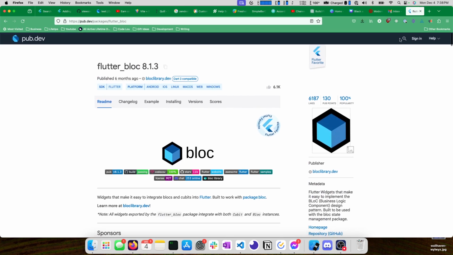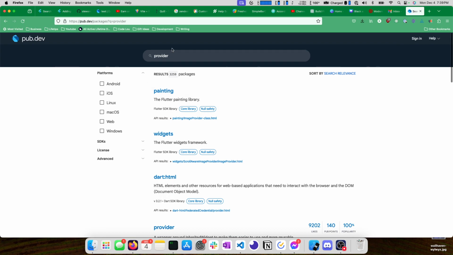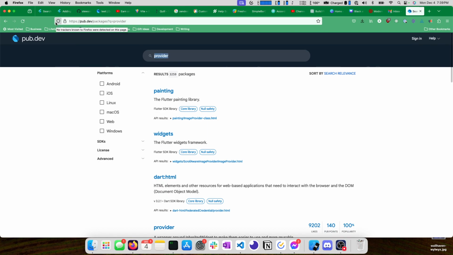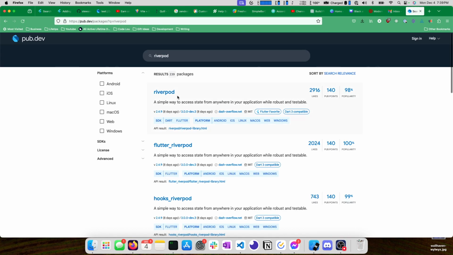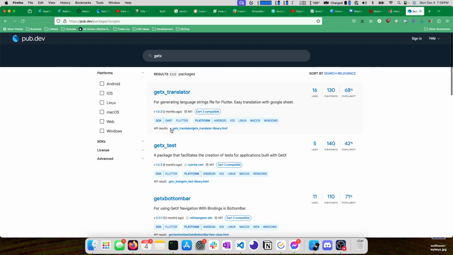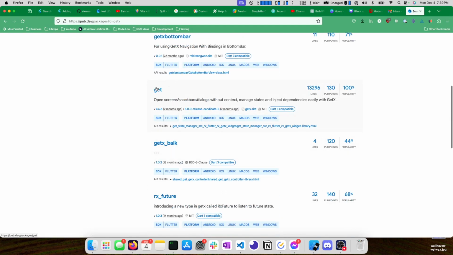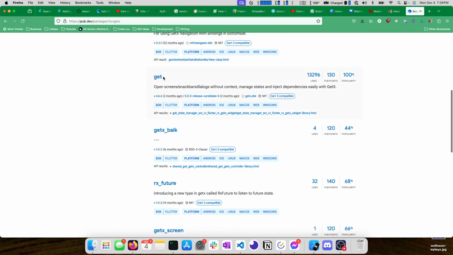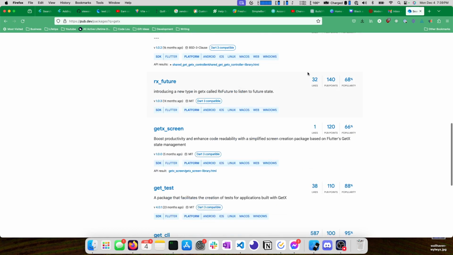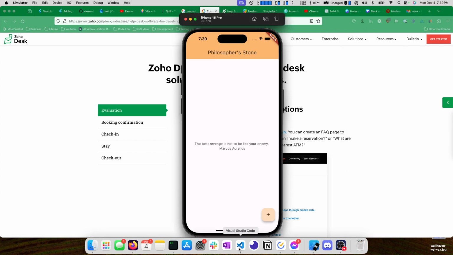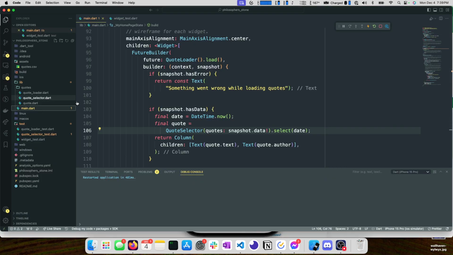Some other really popular ones that kind of solve this problem are provider. Oh, where's provider? There it is. And Riverpod. There's a couple more like GetX, which could be kind of used for this. It might just be called get. Yeah, it is called get. I've not actually used this one much. But anyways, we're going to build a hand-rolled view model solution from scratch.